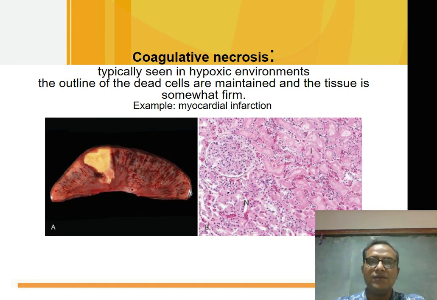Now, first is coagulative necrosis, and it is typically seen in a hypoxic environment, or the causative agent is hypoxia, decrease in oxygen. In this, grossly the organ is firm. The necrotic area is wedge shaped. Microscopically the outline of the cell is maintained. The dead cells maintain the outline of the cells.